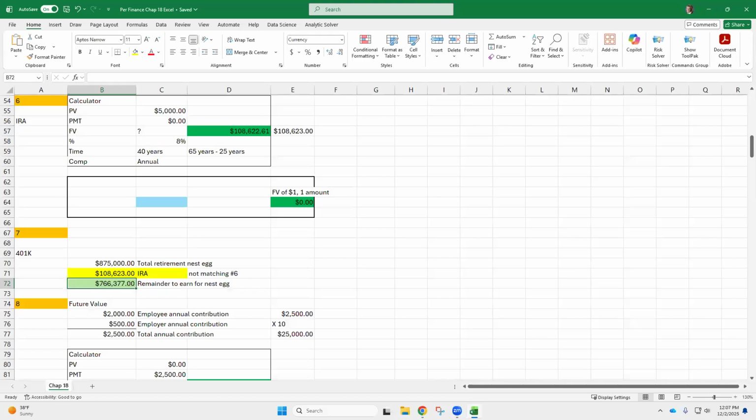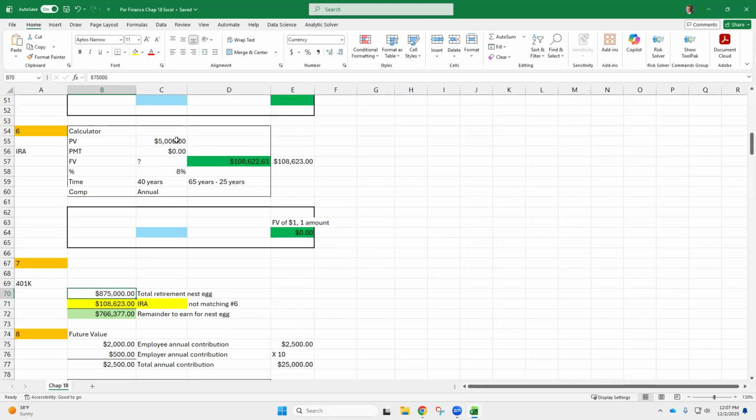All right, so here's what you need to do. Once again, she's trying to have a total nest egg of 875. She's got 5,000 in an IRA for number 6. When it grows at 8% for 40 years, we calculated that on the calculator as 108,622.61. You round it to the nearest dollar. To me, the nearest dollar is 623. And when you subtract 108 minus 623, hang on, I'm going to do this a little different just to see what's happening here.